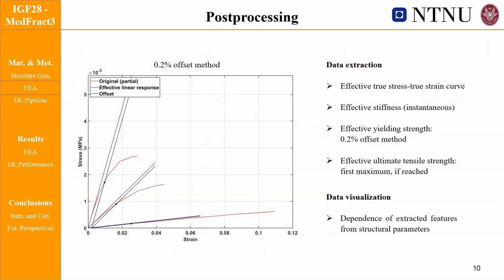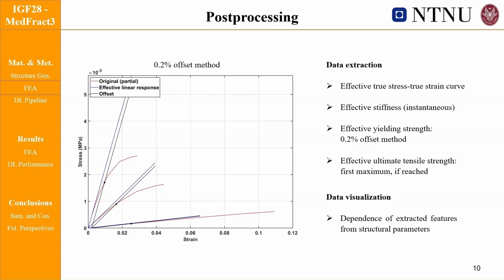After the simulation, we post-processed the global responses to extract effective properties, treating each structure as a fictitious homogeneous material. We computed the Cauchy stresses and logarithmic strain, derived the instantaneous stiffness, and from this we derived the yield strength using the 0.2 offset method, which is also illustrated in this slide.